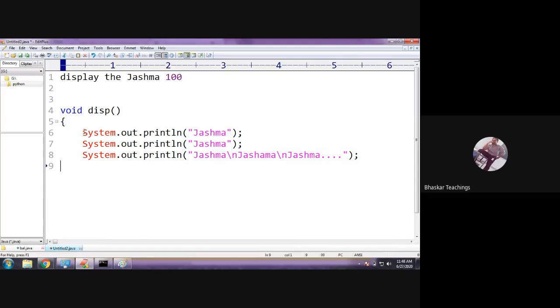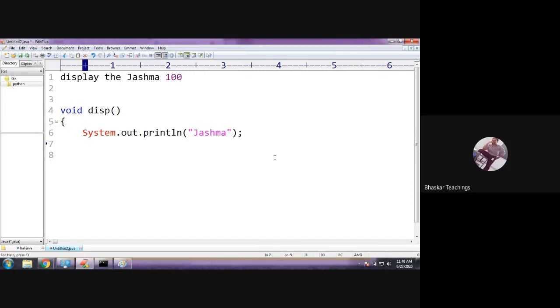So instead of writing the statement, instead of mentioning the text 100 times, you could just write one statement to display the text Joshma and make this statement run 100 times. Okay, we want some text to display 100 times. So writing the code to display 100 times is not recommended. Simply write the code to display one time and make this code run 100 times. Okay, so that is what we are going to see.